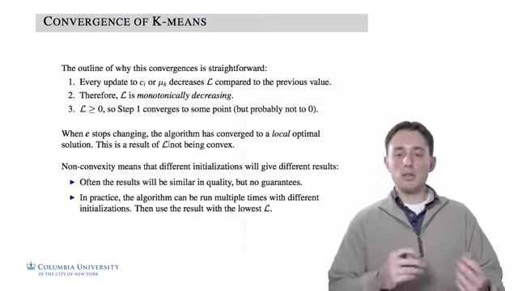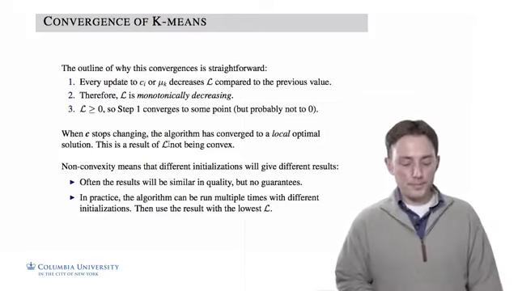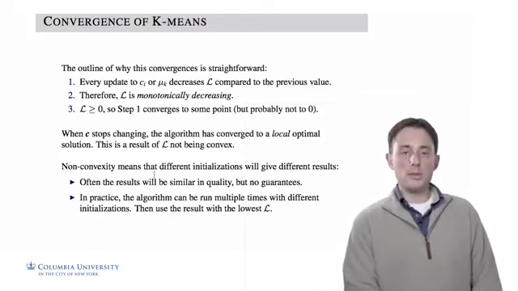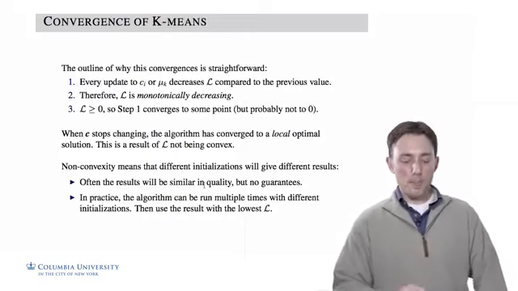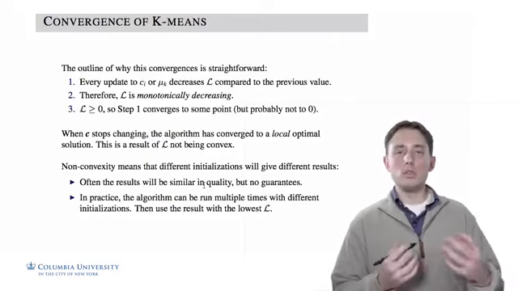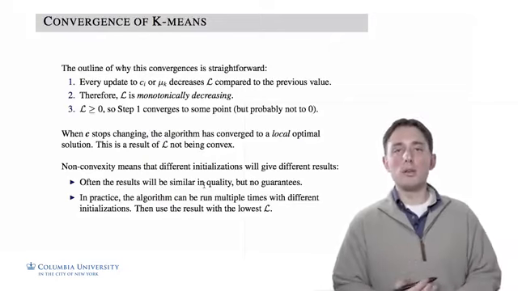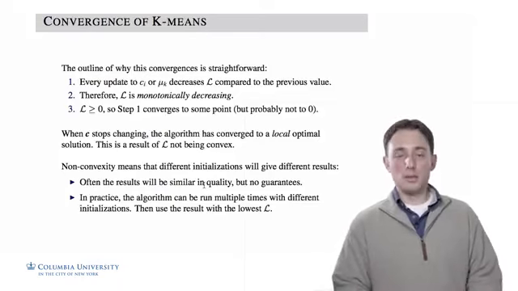Non-convex means it'll converge to different solutions, and they'll only be locally optimal. In practice, what is observed, however, is that the quality of the solutions will be similar. You won't necessarily converge to a solution that's much worse than another. That's an empirical observation, but there are no guarantees.